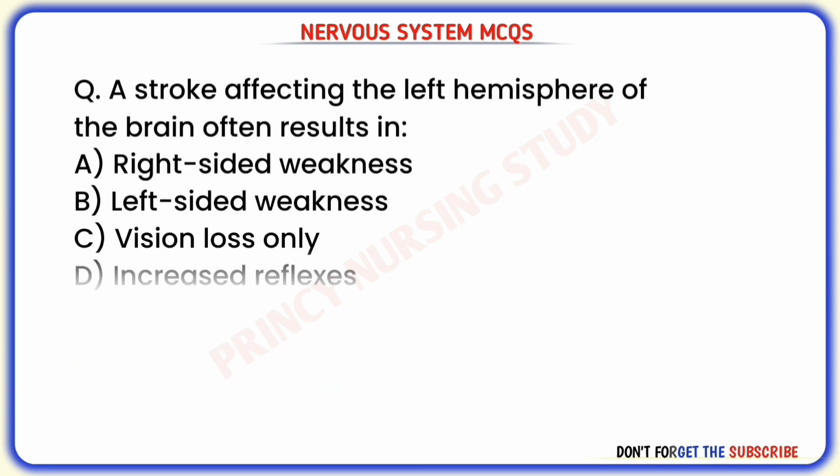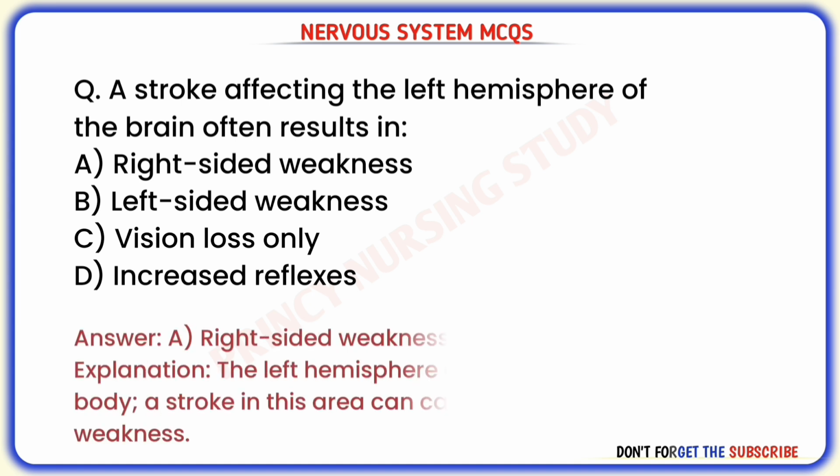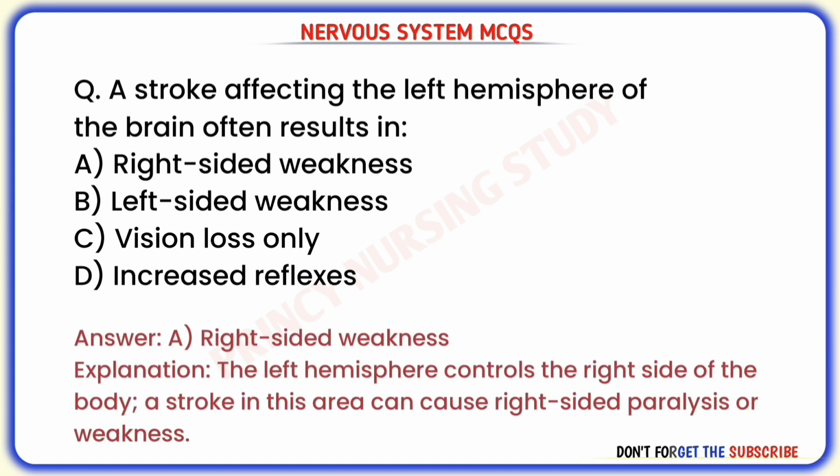Next question. A stroke affecting the left hemisphere of the brain often results in. Correct answer is A. Right-sided weakness. The left hemisphere controls the right side of the body. A stroke in this area can cause right-sided paralysis or weakness.